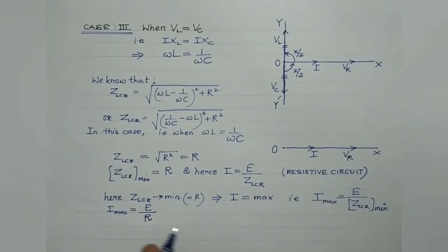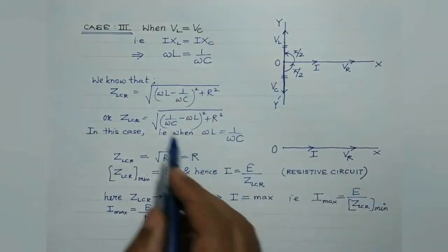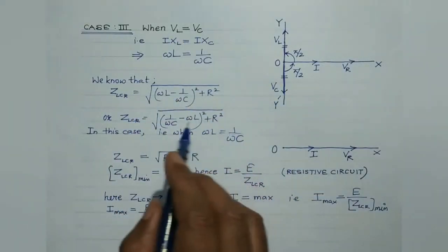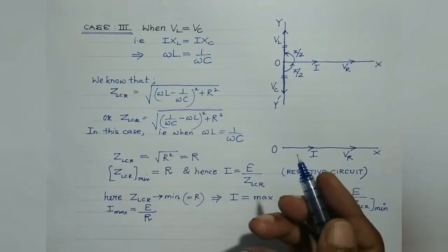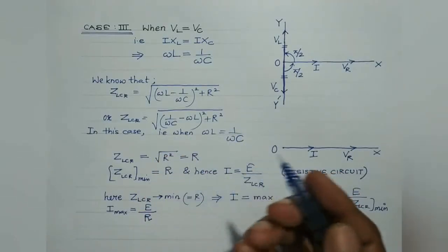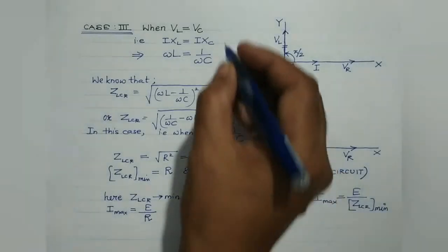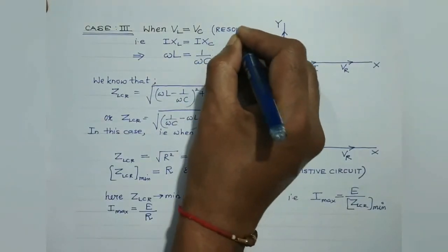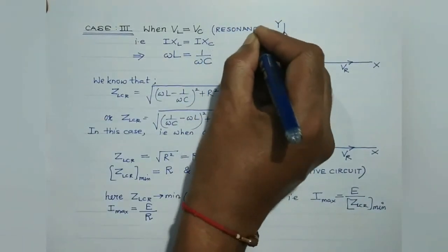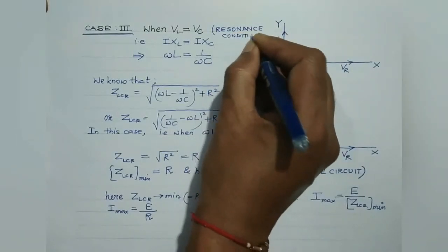So students, this is the condition which, when satisfied, the impedance of the LCR circuit becomes minimum, and thus the current flowing through the LCR circuit becomes maximum. And this condition is known as resonance condition.